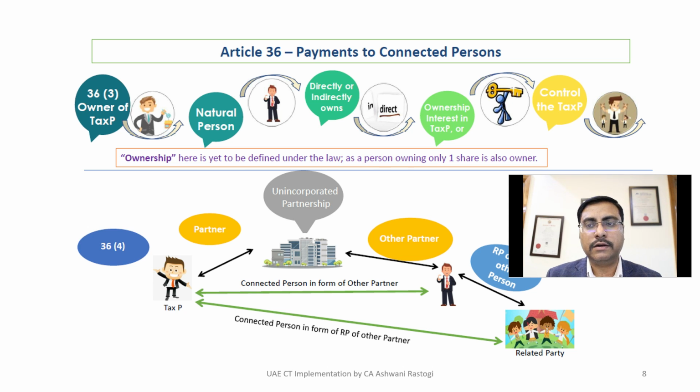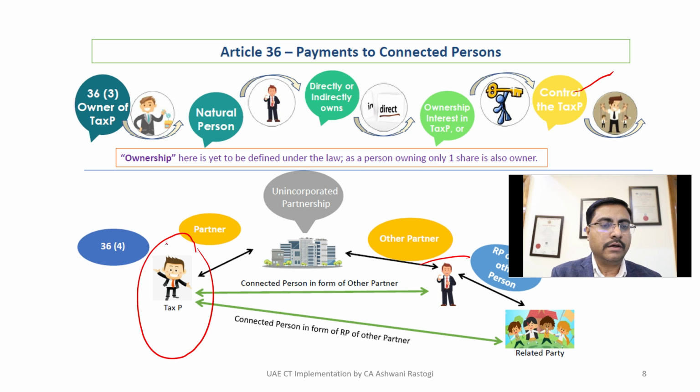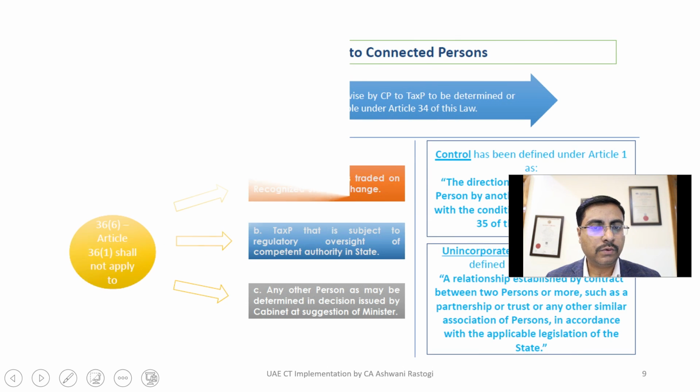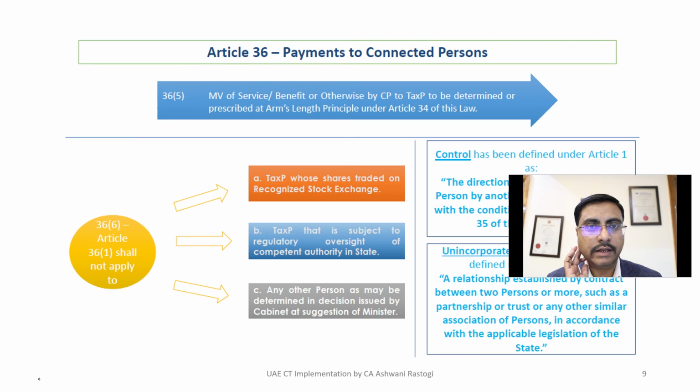Those may be connected in the form of control, or connected through a related party, which is also covered. So you are a taxable person. Payment to a connected person should be tested having regard to arm's length. It should be the market value of the service, determined as prescribed by the arm's length principle under Article 34.